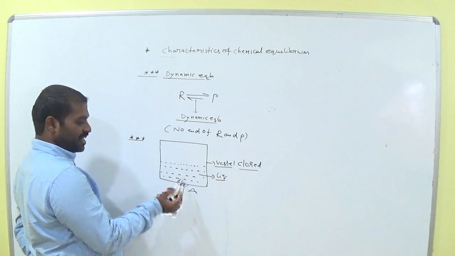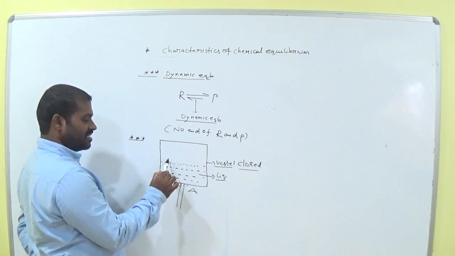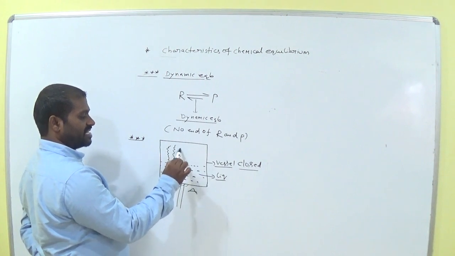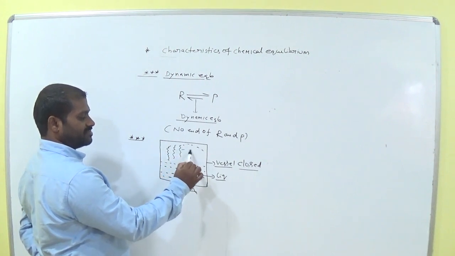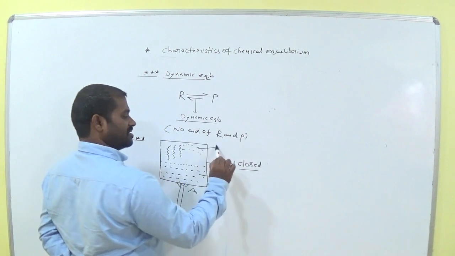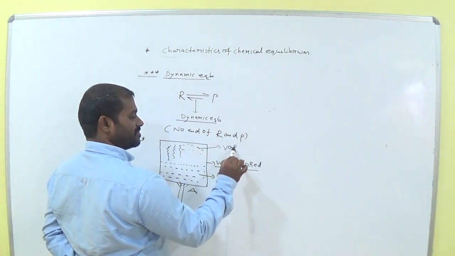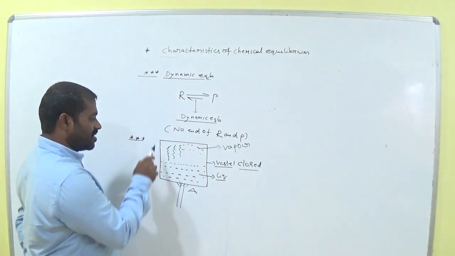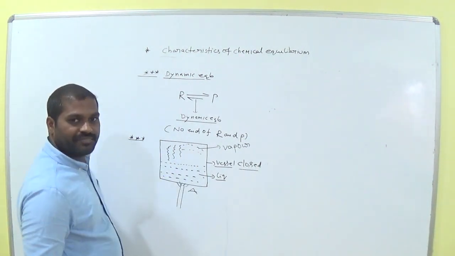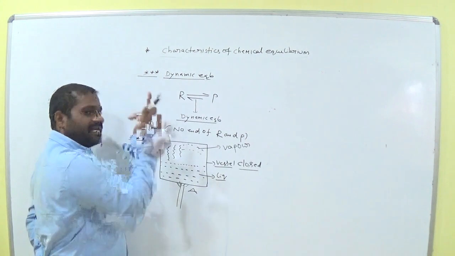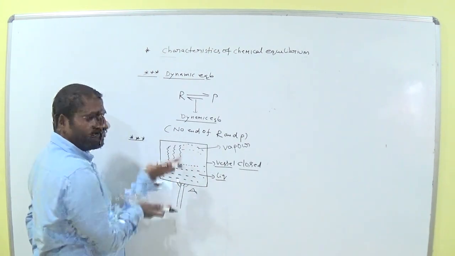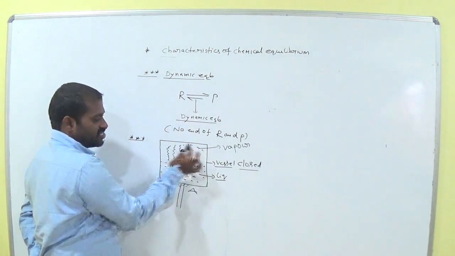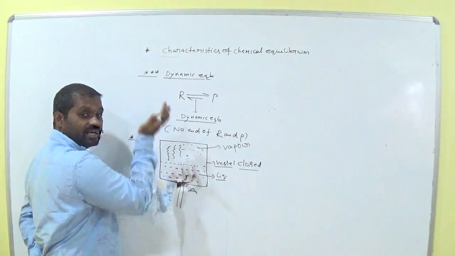So what happens when the liquid undergoes heating? It tries to evaporate, or not? It tries to evaporate. This is vapor. Now the vessel is closed, so there is no chance for the vapor to escape from the surface of the liquid.